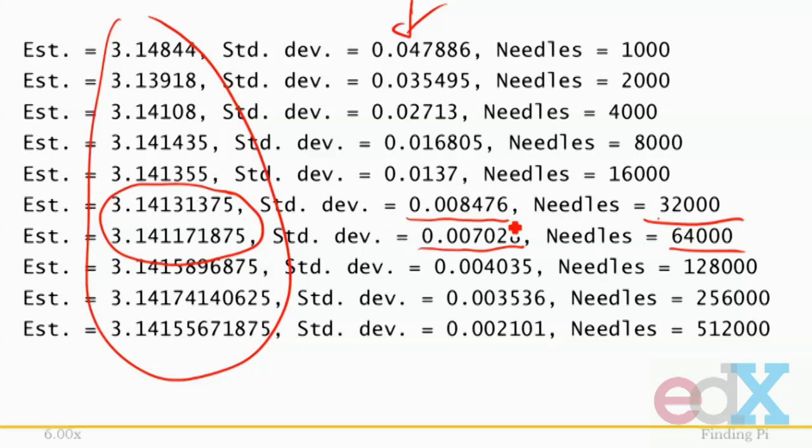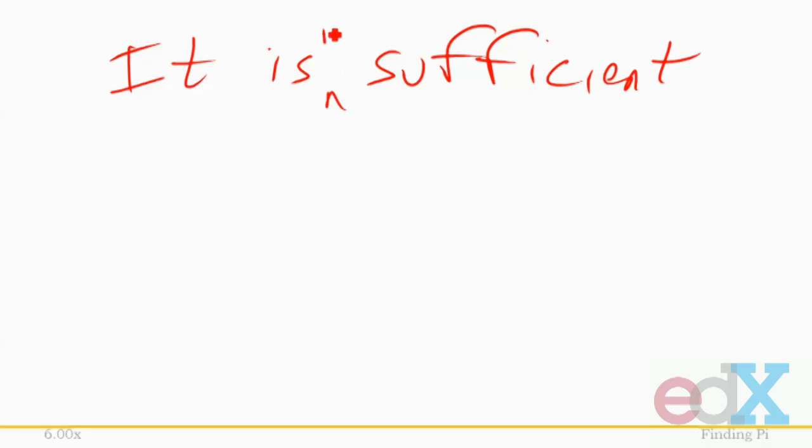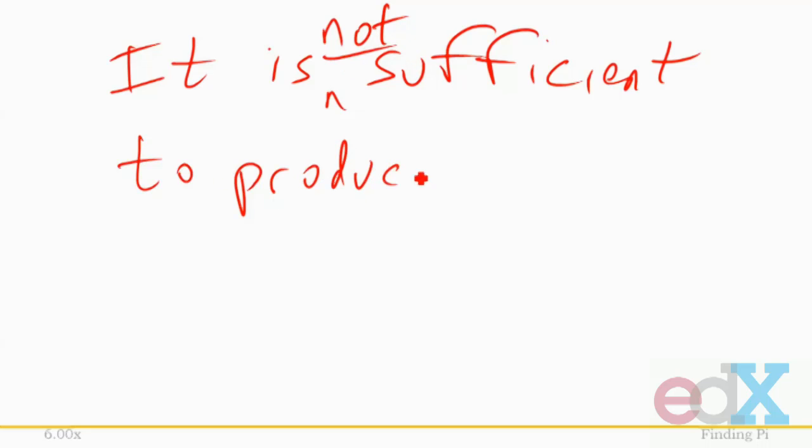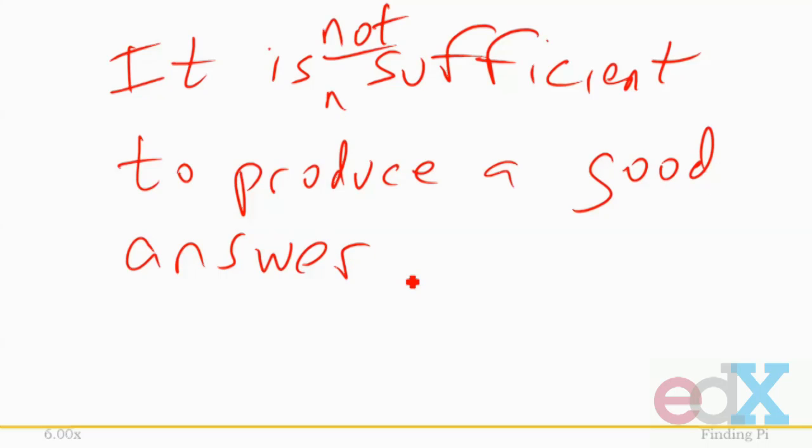This is an extremely important notion. It is not sufficient to produce a good answer. We have to have a valid reason to be confident that in fact it really is a good answer.